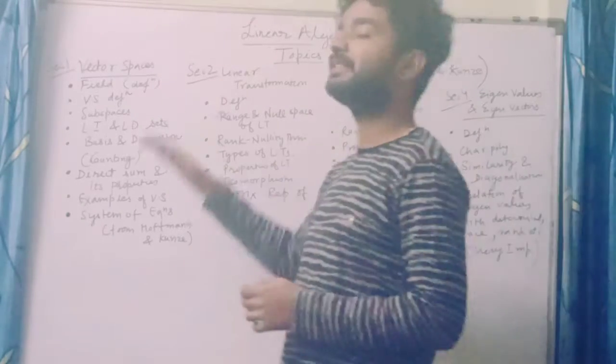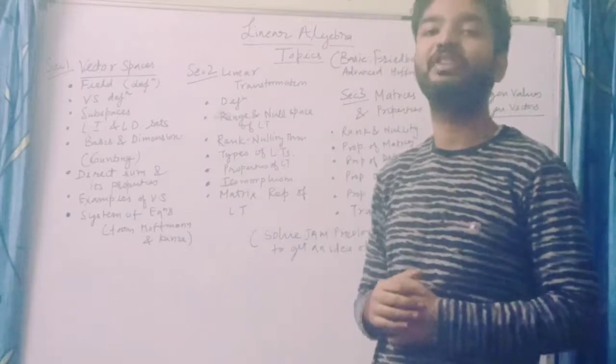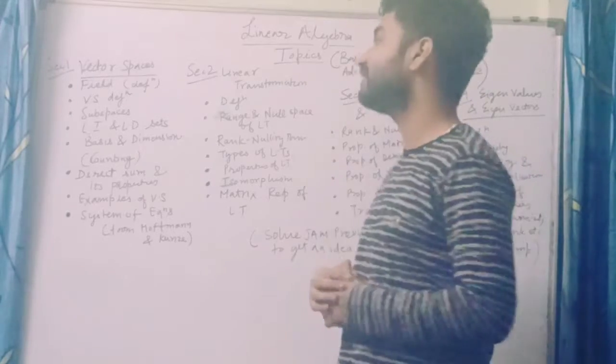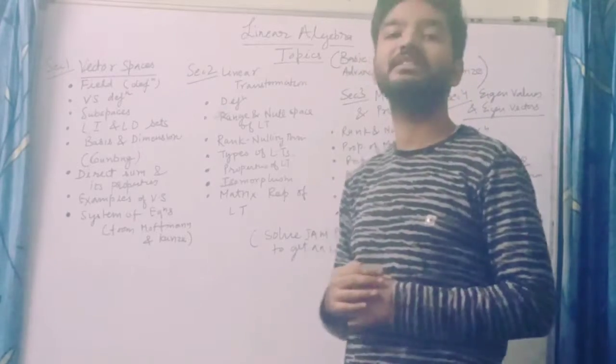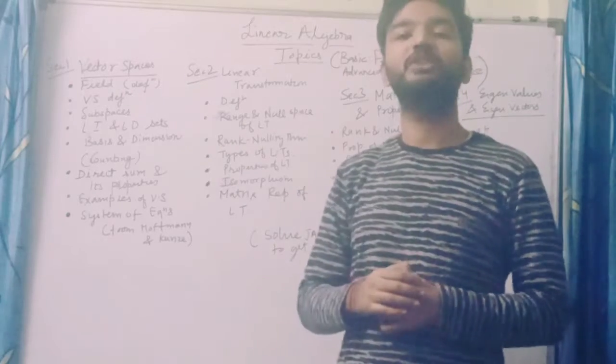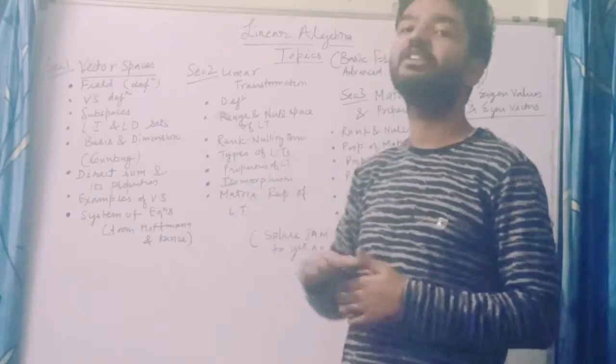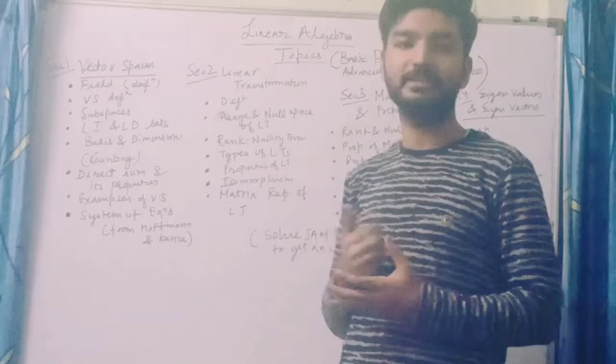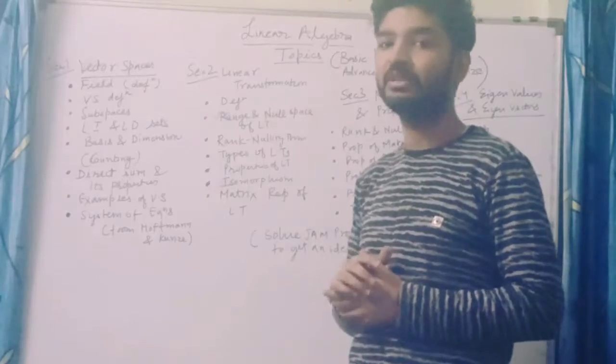So firstly we will start with vector spaces. What are we going to study in vector spaces? First is field. You can go through the definition of field and take some examples, and this is enough for you.